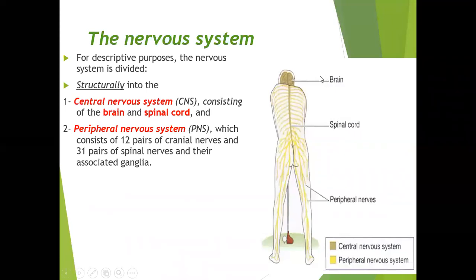The central nervous system consists of the brain as well as the spinal cord and all its related structures. And the peripheral nervous system consists of the 12 pairs of cranial nerves as well as 31 pairs of spinal nerves. What you are seeing here in yellow color, these are the spinal nerves. The yellow colored structures are the spinal nerves, which are part of the peripheral nervous system. And the central nervous system consists of the brain and the spinal cord.